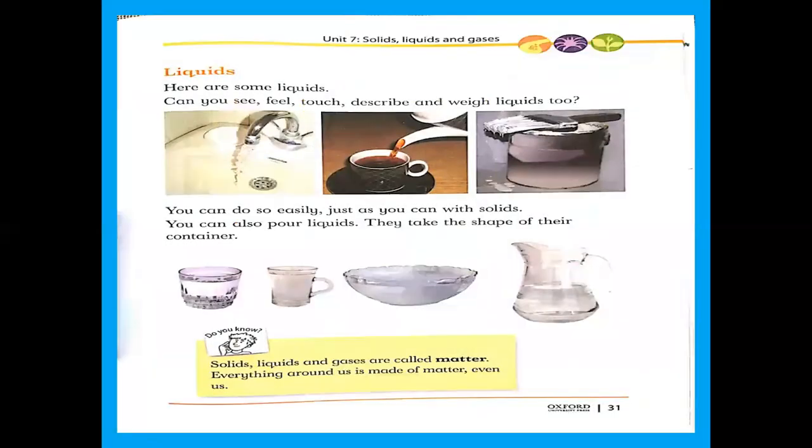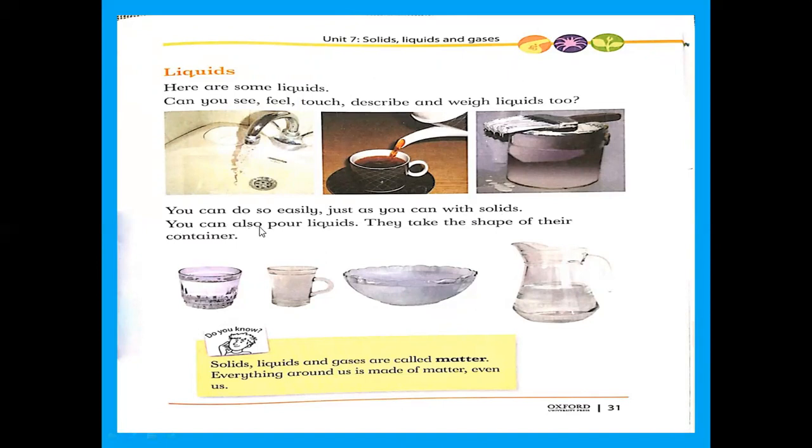Now, page number 31 about liquids. What is this? Liquids. Here are some liquids. Can you see, feel, touch, describe, and weigh liquids too? You can do so easily, just as you can with solids.